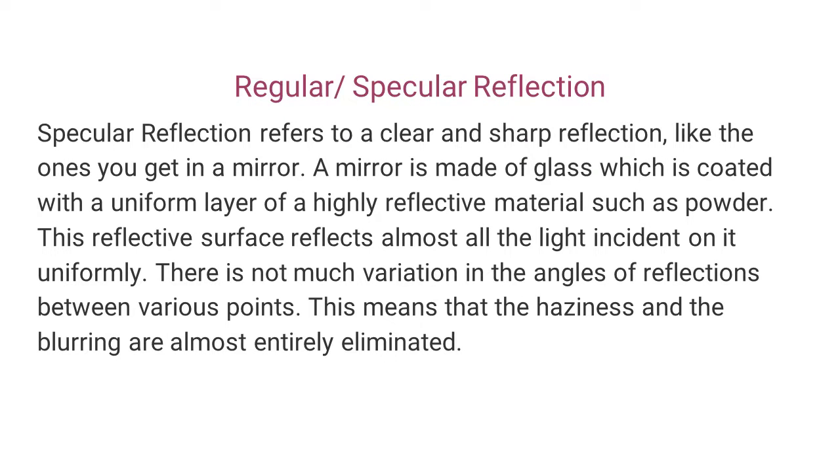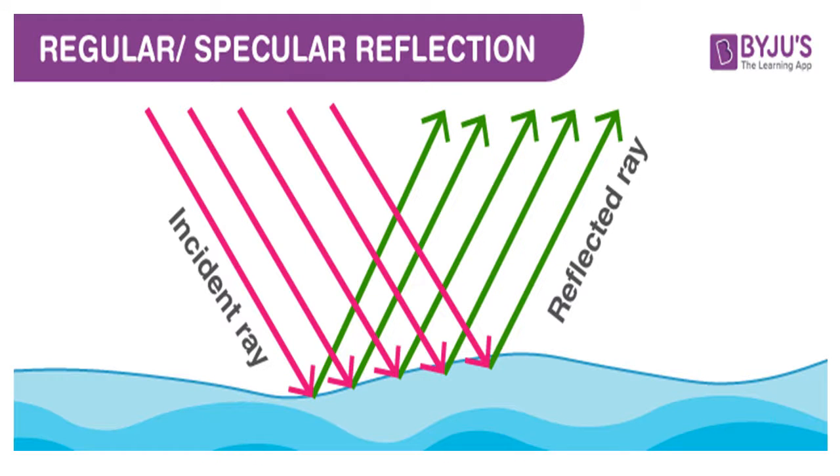Now, there's a good figure over here about a lady standing in front of the mirror and the reflection that you can see. There are many lines going across with arrowheads. The ray that is striking the mirror is the incident ray, and the one which is coming out is the reflected ray, bouncing back. All the incident rays are parallel to each other, and the reflected rays are also parallel. If the reflected rays are not parallel, then we call that an irregular reflection.